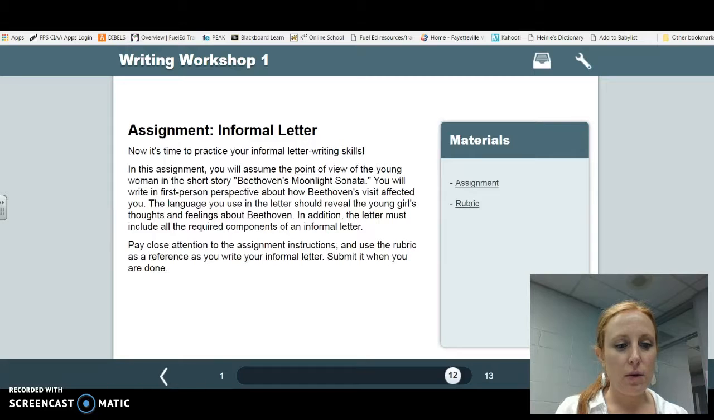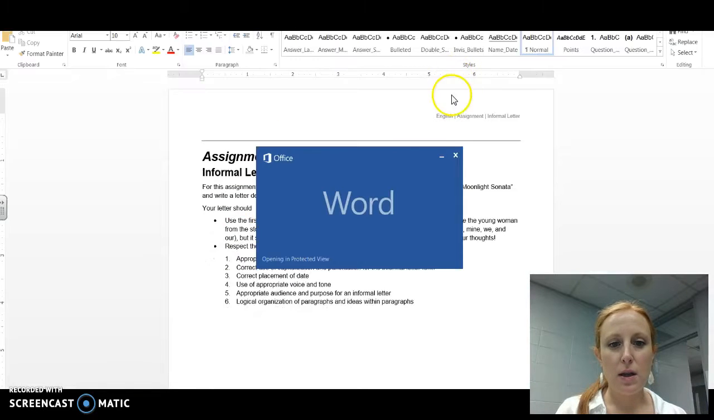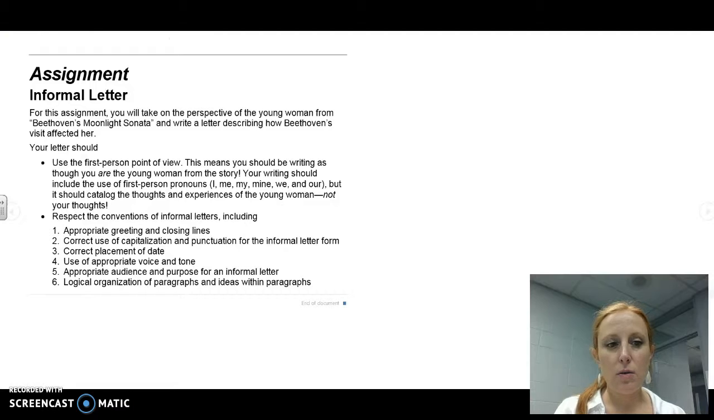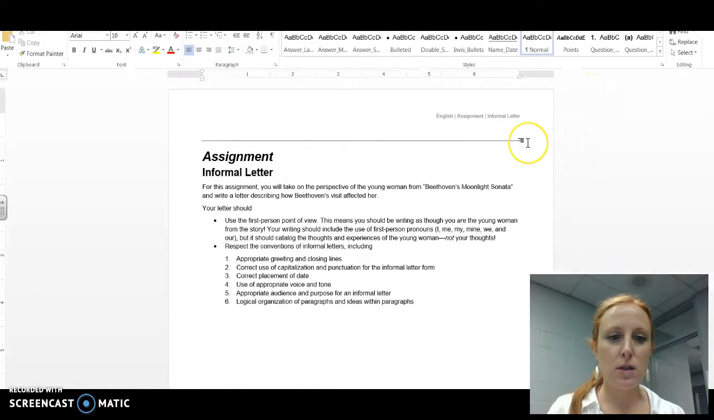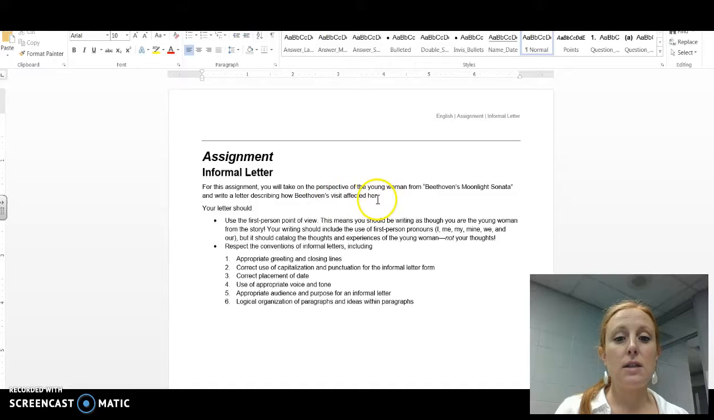You click on it. Once it's sent, open it up and see if you can get a little more information about what you're supposed to do. In this assignment, you're going to write from the perspective of the young woman in Beethoven's Moonlight Sonata. I understand that you're trying to find that text, so I'm going to show you that in a minute. You're going to write a letter describing how Beethoven's visit affected her, and this tells you everything it should include. This is what I'm grading on, so when you're writing, look back at this document so that you can get the grade that you want.